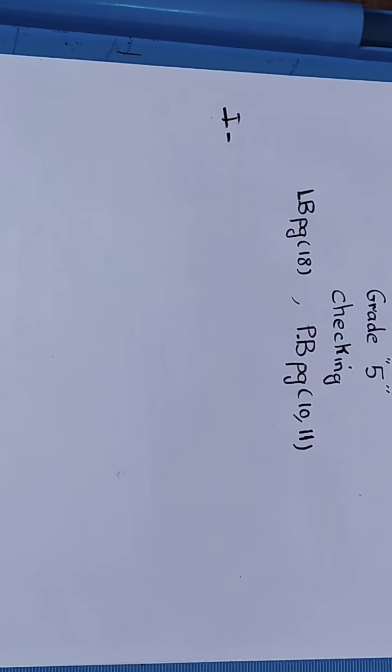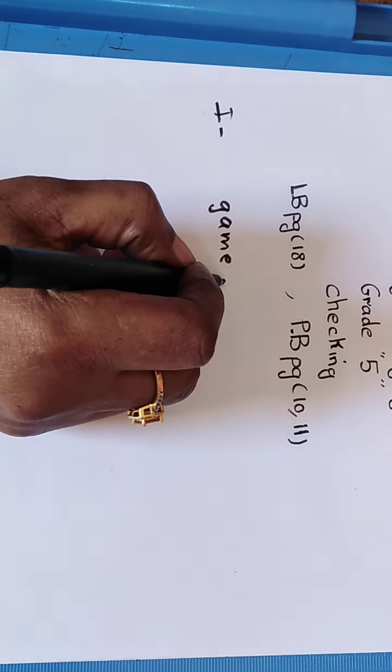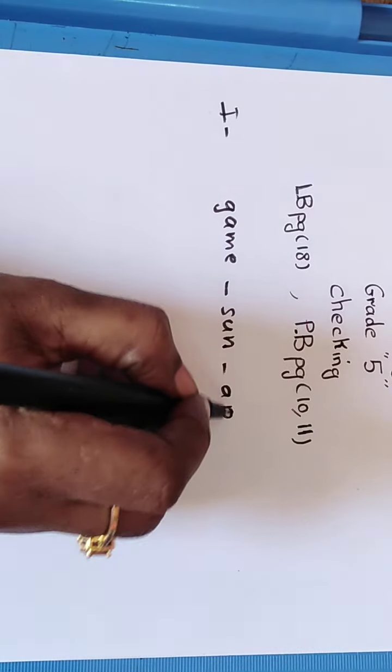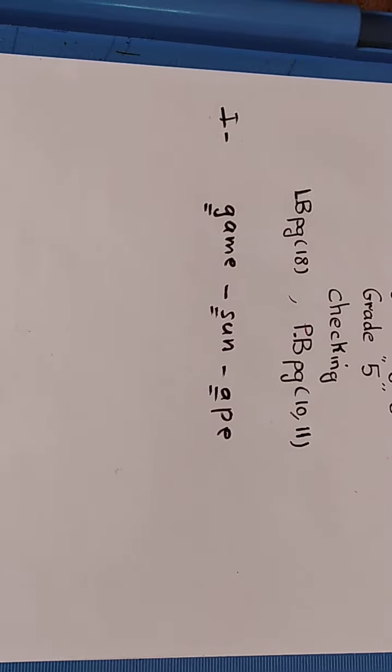To put words in alphabetical order, we should look at the first letter of each word. If the beginning of each word differs from the other, we are going to check the first letter of each word.